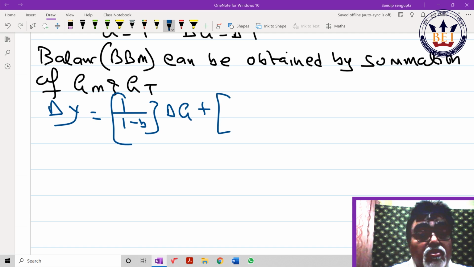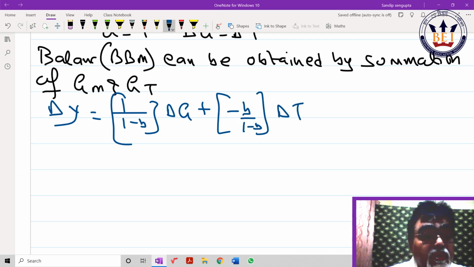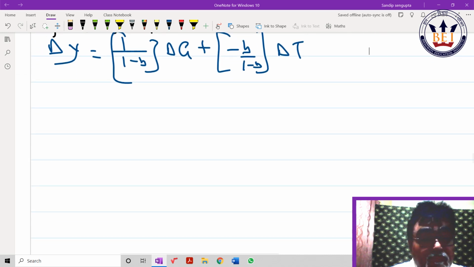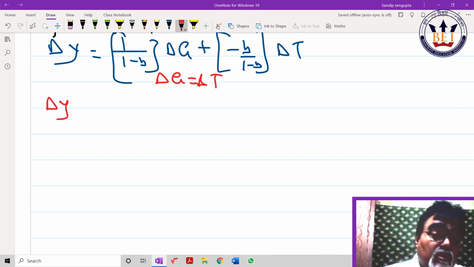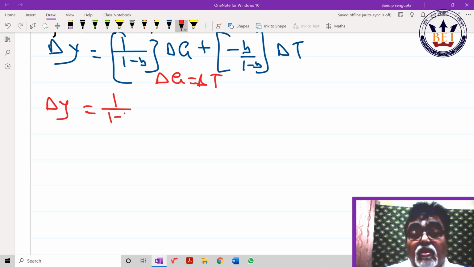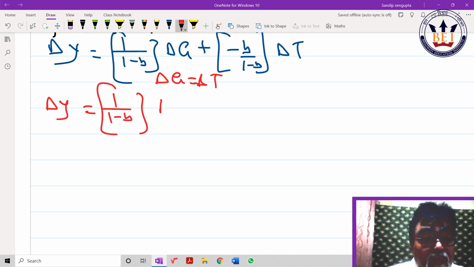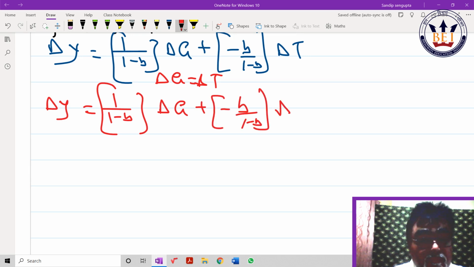Now you just understood that del G is equal to del T. If I put this, with your permission, can I write 1 minus B del G plus B minus 1 by B del G? Either you can write del G for all, or del T for all. Check, one interesting thing will come out. 1 minus B is the LCM.